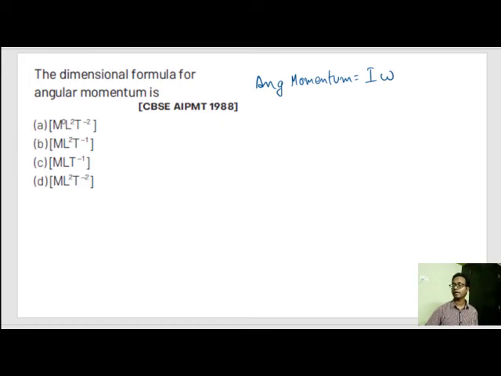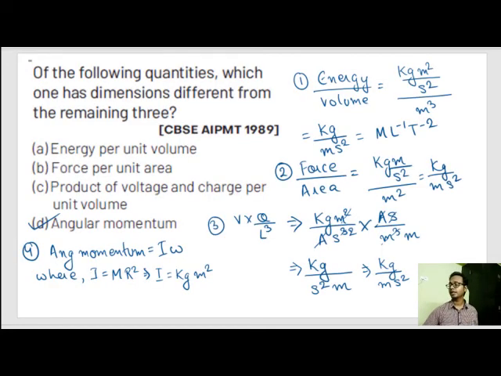I made a little bit of a mistake previously. Here, kg meter square into omega. Omega is radians per second, and radians is dimensionless. So this fourth is different from the remaining three.